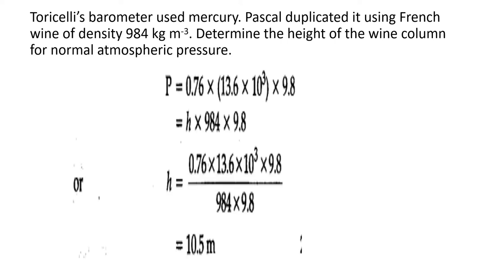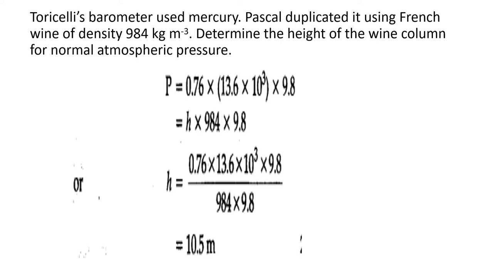Okay. So here the pressure formula we know, pressure is equal to H rho g. In the case of normal atmospheric pressure, we can write it as 76 centimeters of mercury. When converting it into meters, we write it as 0.76, and the density of mercury is 13.6 into 10 raised to 3, into 9.8.